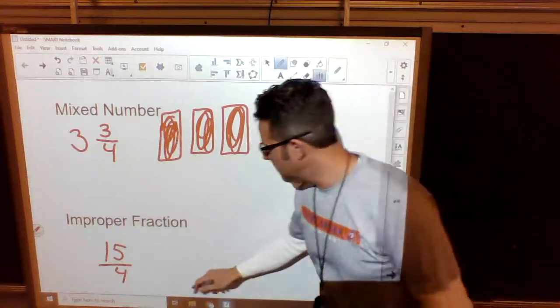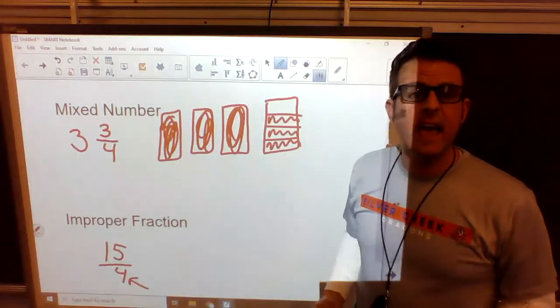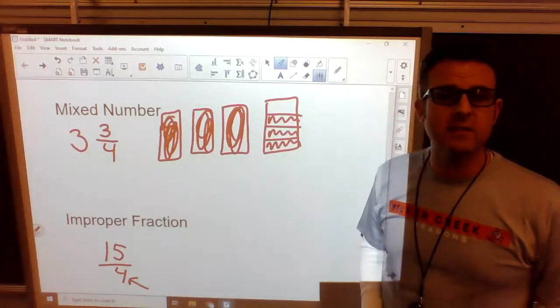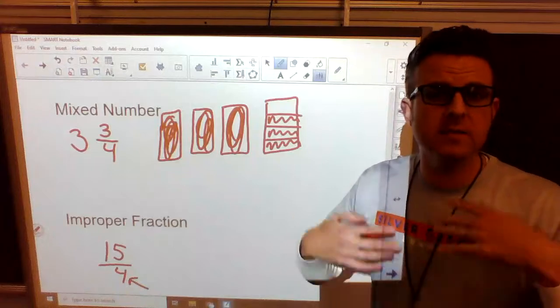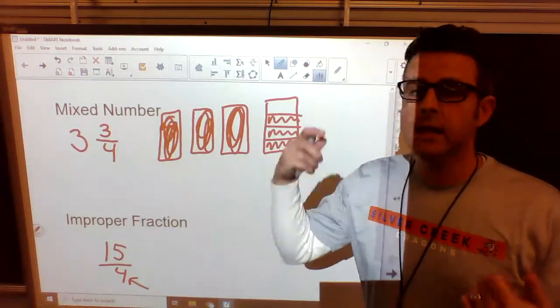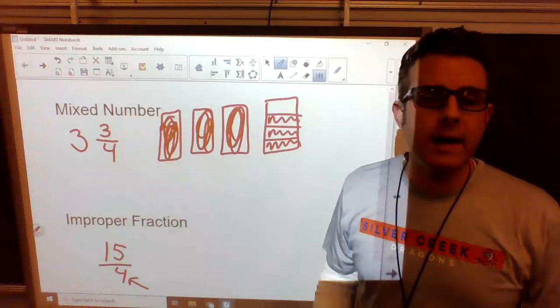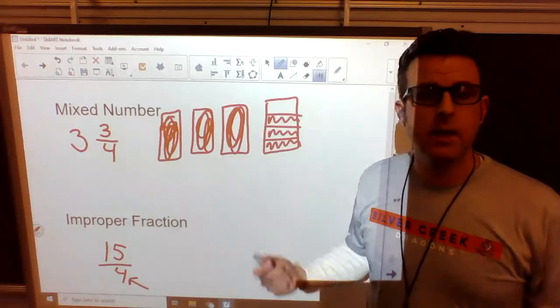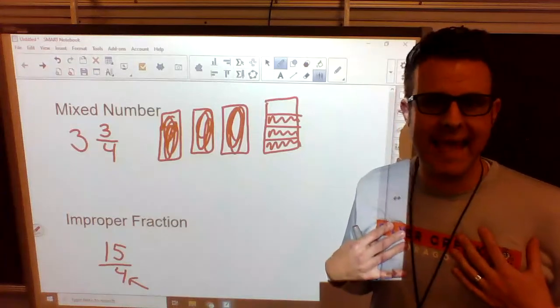It means the bottom number, the denominator, is how many pieces it takes us to make a whole. In this case, it takes 4 pieces to make a whole something. It could be candy bars, it could be pies, it could be whatever you want to talk about. The top number, the numerator, is how many pieces we have.